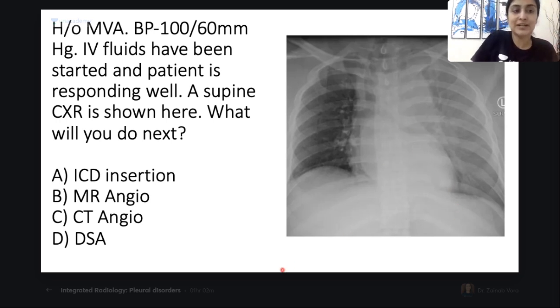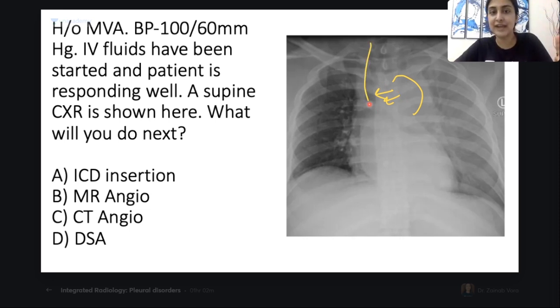Now let's go to what it will do to the rest of the mediastinum. If the aorta is bleeding here, the rest of the mediastinum will be shifted to the contralateral side, which is the right side. Do you agree that there is right tracheal shift? The aorta bleeding here will push the mediastinum to the opposite side. Now the aorta is bleeding and pushing the left main stem bronchus down.